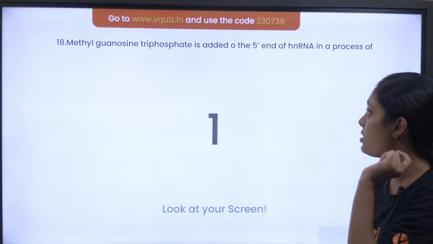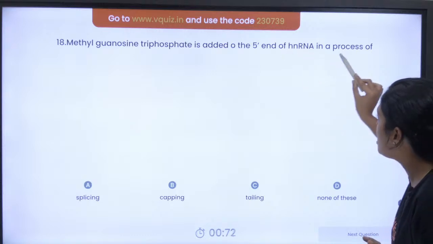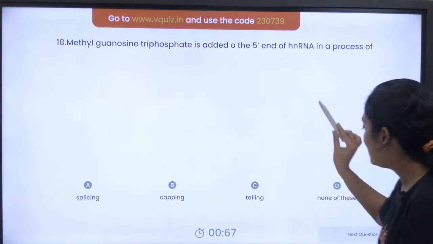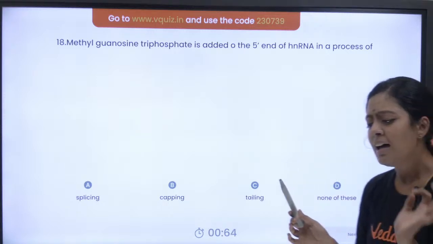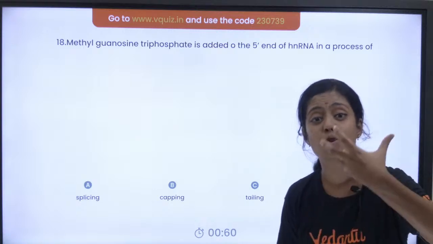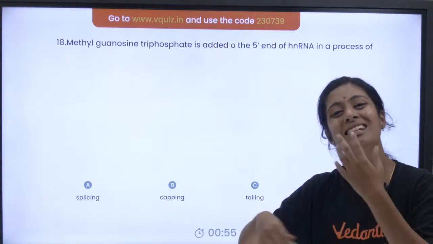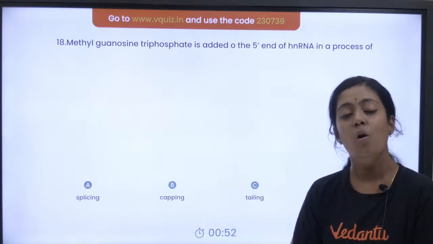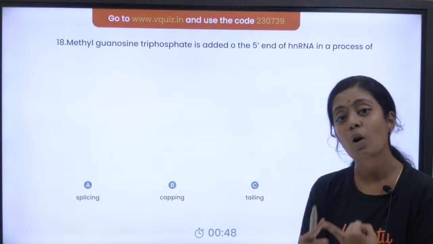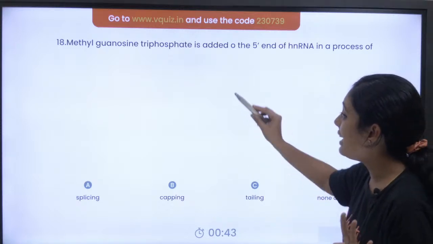Methyl guanosine triphosphate is added to the 5' end of hnRNA in a process of splicing, capping, tailing, none of these. Pasangla, can anyone tell me what is hnRNA first? hnRNA is heterogeneous RNA. So this heterogeneous RNA undergoes post-transcriptional modification. What are the 3 post-transcriptional modifications? Capping, tailing, or you call it polyadenylation, and splicing, right? So what is the right answer?